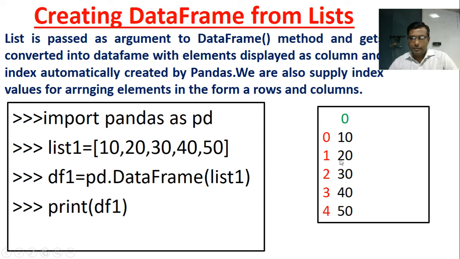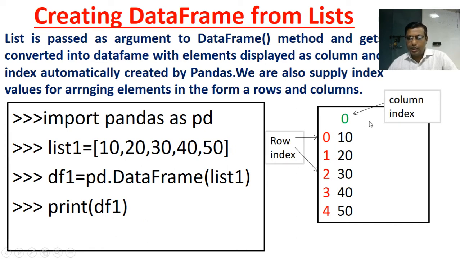There is the data and there is the index. The column index has automatically taken 0 because we have not given any columns argument, as it is also optional. And the row index has automatically taken 0 to 4. There are 5 elements, so it has taken 0 to n minus 1, meaning 0, 1, 2, 3, 4.